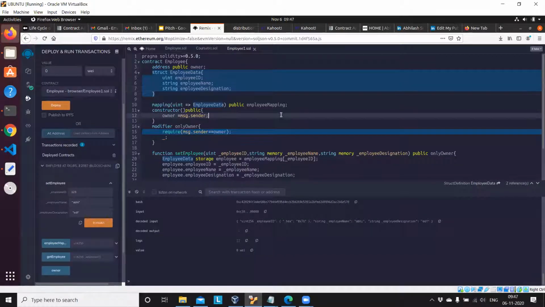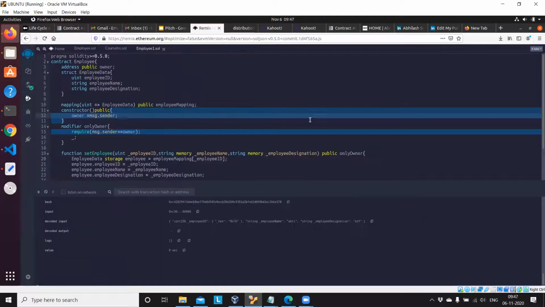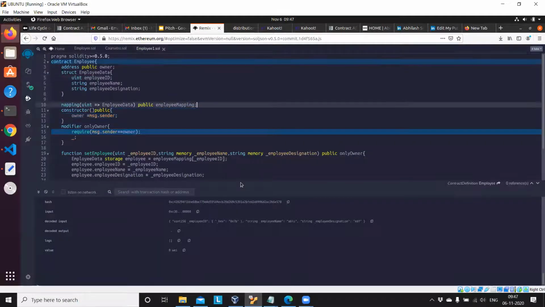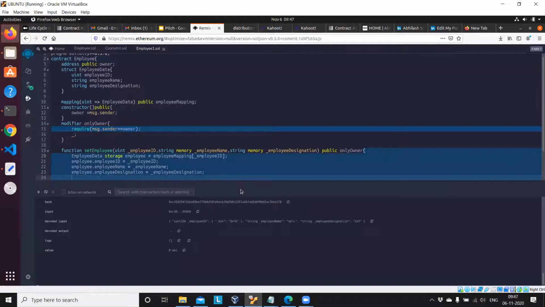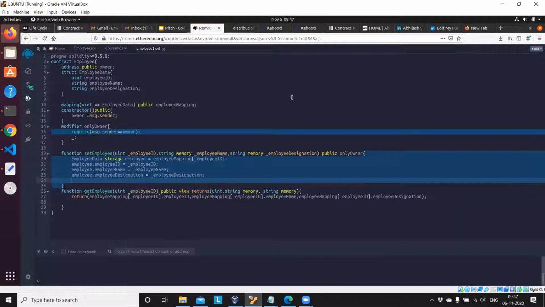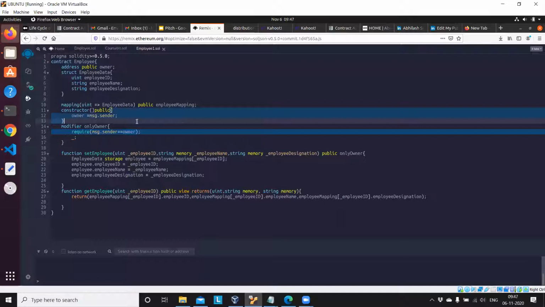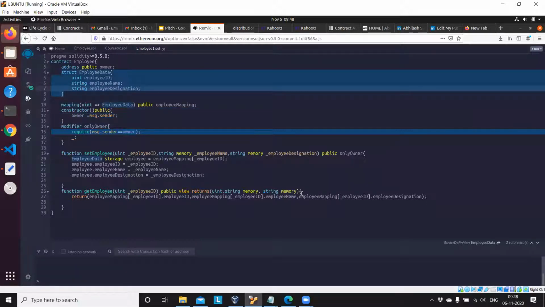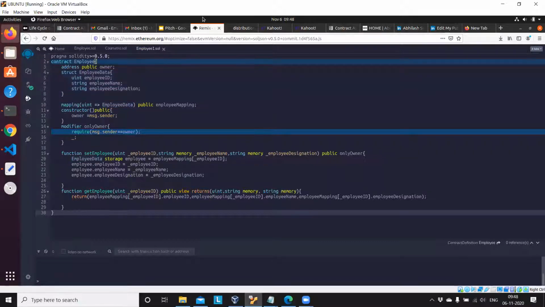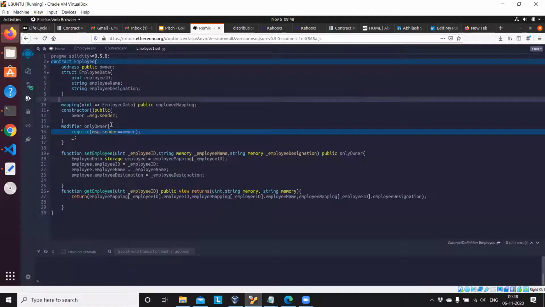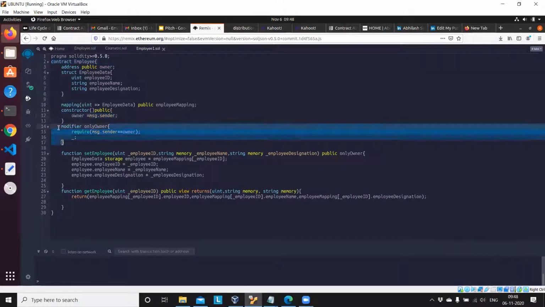Yesterday we stopped here in Solidity at modifier functions. I hope my screen is visible to all, and readable for you. Yes. So yesterday we wrote a modifier.